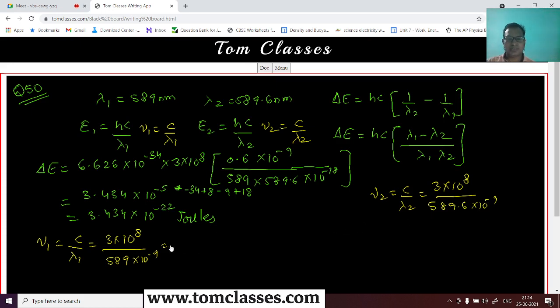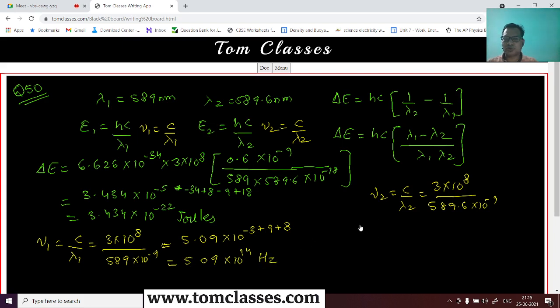So what are these frequencies? Let's calculate that. I will use my calculator. So 3 divided by 589, right? This value is 5.09 times 10 to the power minus 3, plus 9 plus 8, right? So this is 17, and this is minus 3, so that is 5.09 times 10 to the power 14 hertz.